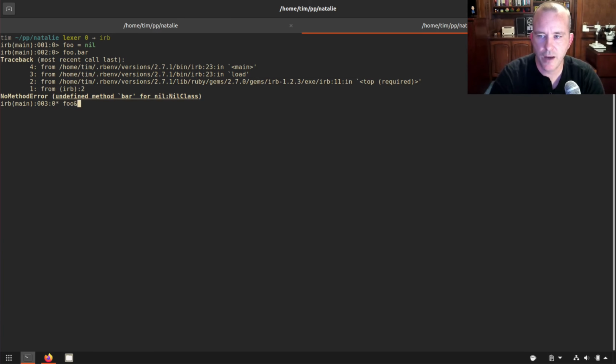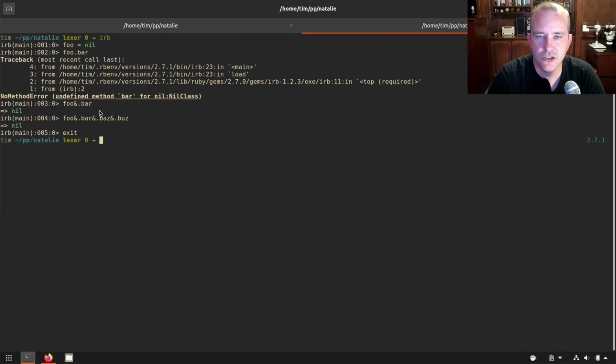But if I say foo ampersand dot bar, then if the left side is nil, it just immediately returns nil. And you can chain them together like this, and you'll always get back nil. So it's the safe navigation. I think it's called the safe navigation operator.